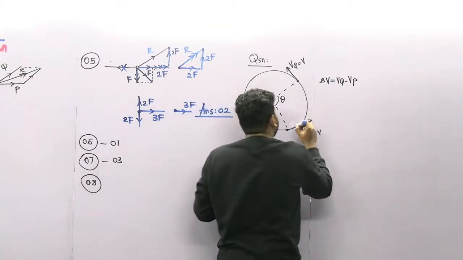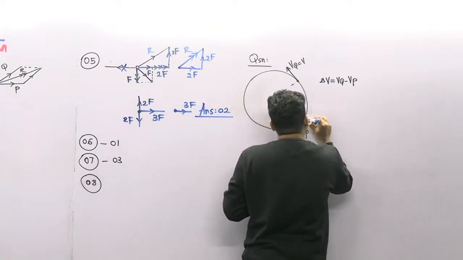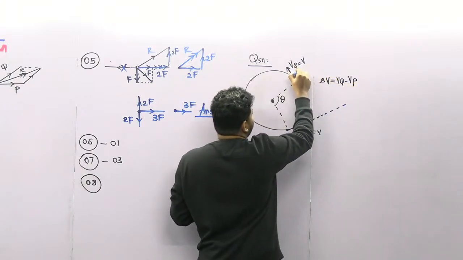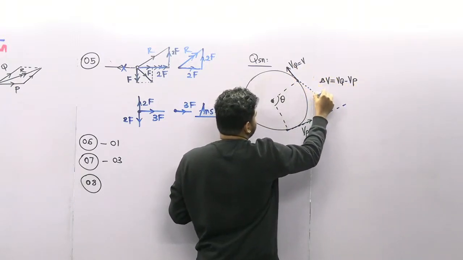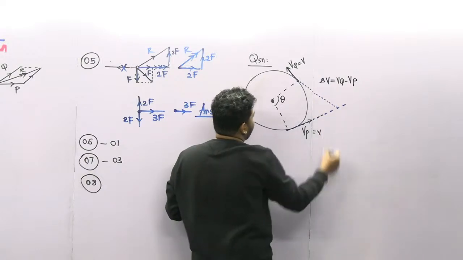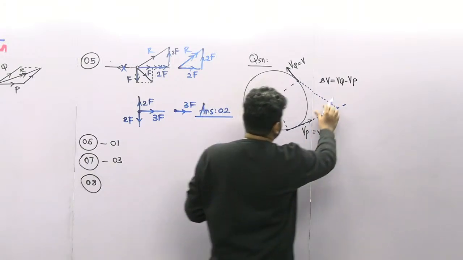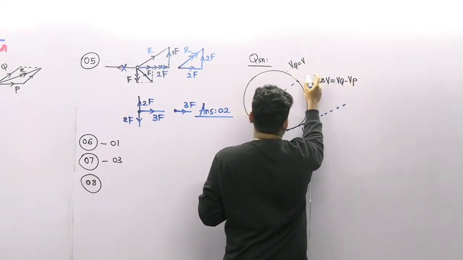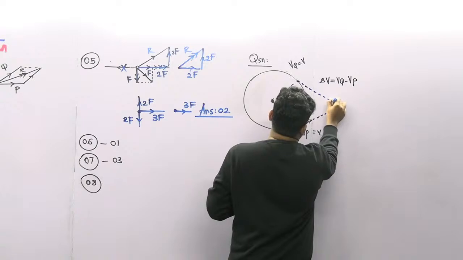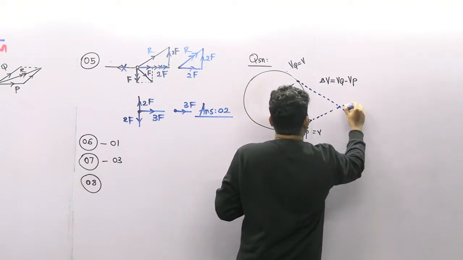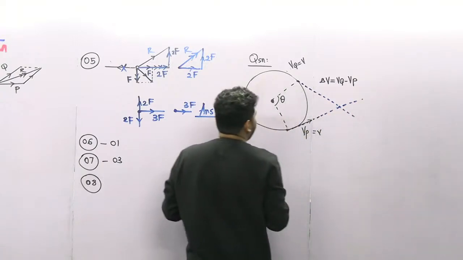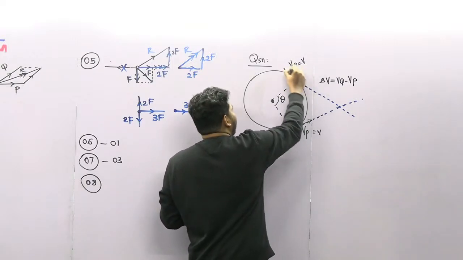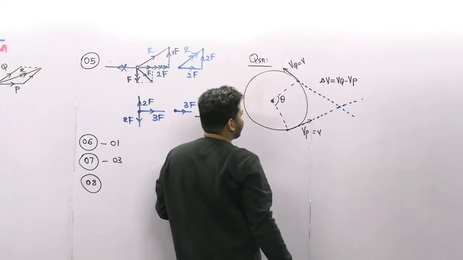What I'm going to do is extend this line, and also extend this line. I extended these two lines here, guys. Look at this very carefully. So this is VQ.